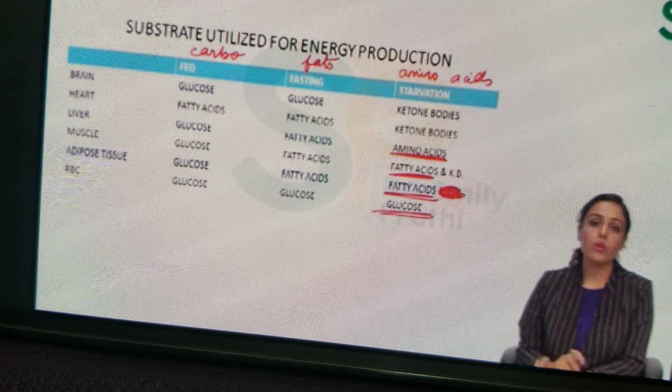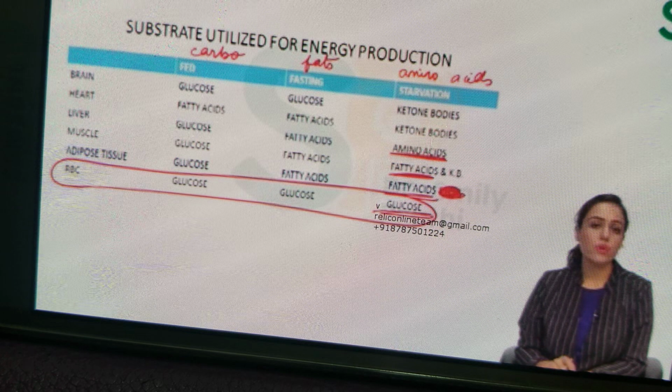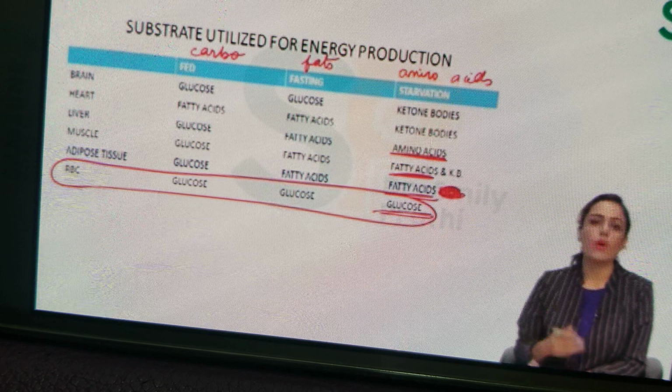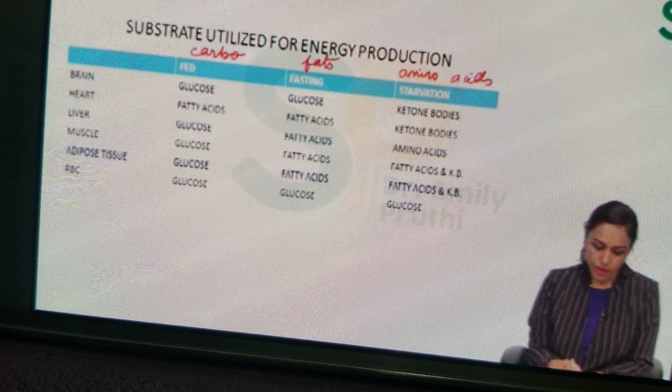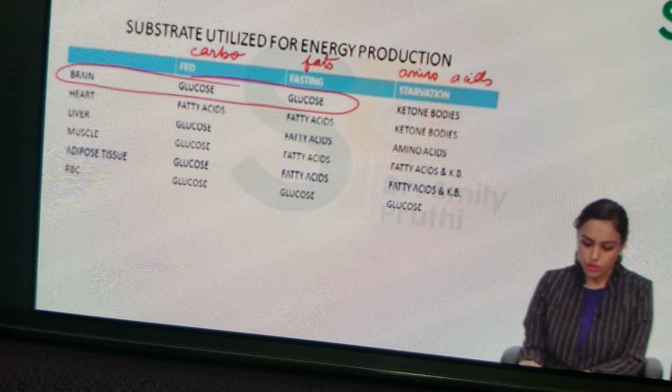And the last one, RBCs on glucose. RBCs are always on glucose. Note here, RBCs cannot use any other fuel. They can only use glucose because there is no mitochondria in RBCs, right? And note one point that brain is using glucose in fed and fasting situation. If starvation, then it will shift to ketone bodies.